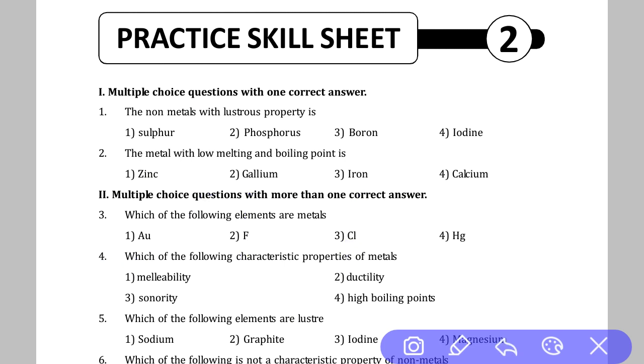Going to the next question, question number 4. Which of the following are characteristic properties of metals? The first option is malleability. Yes, this is a property of metals. Sonority, yes, this is a property of metals. Ductility, yes, a property of metals. High boiling point, okay, this is also a property of metals. So the correct answer is options 1, 2, 3, 4. All of these are correct. All answers are correct.